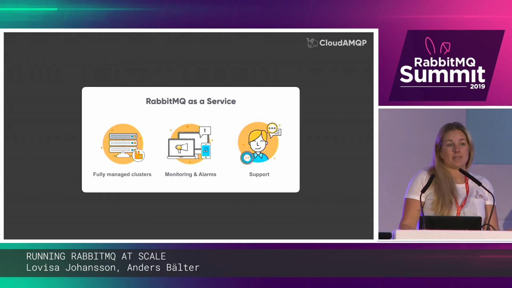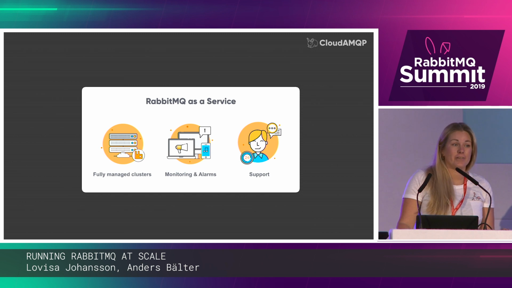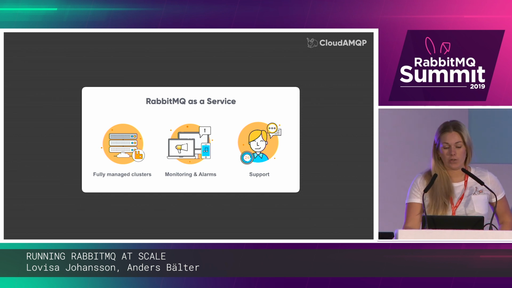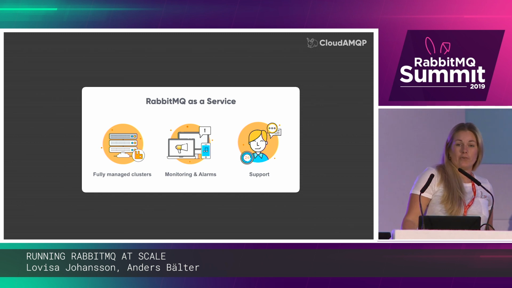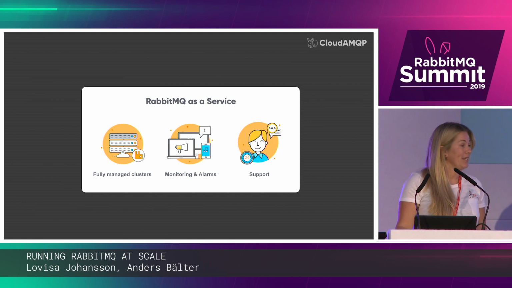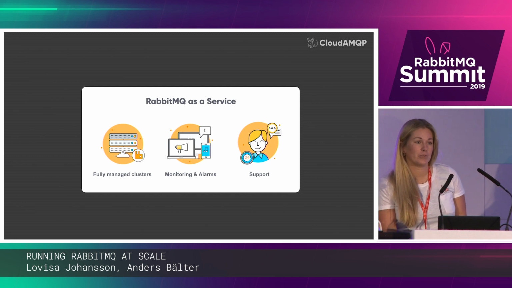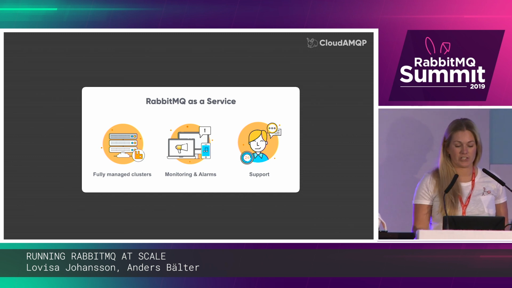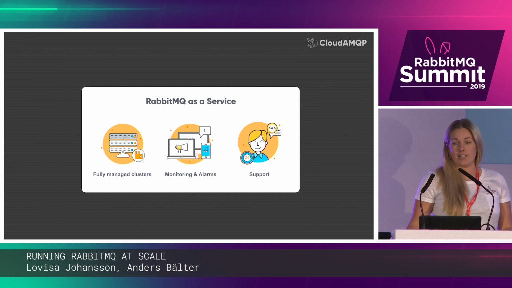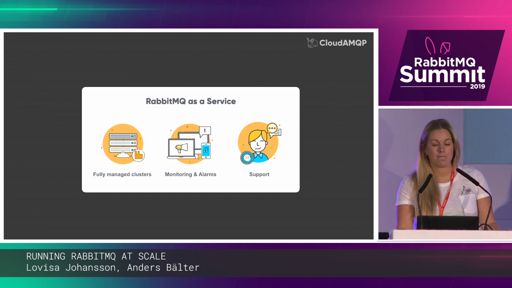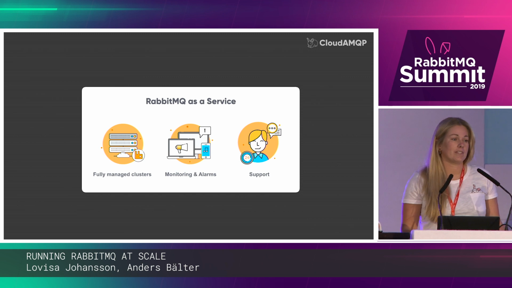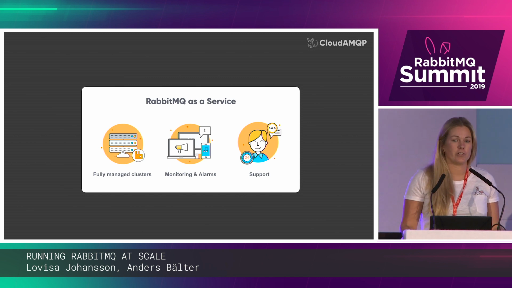CloudAMQP provides RabbitMQ as a service, and internally we're really heavy on RabbitMQ, and a huge number of our events pass through RabbitMQ, and of course we eat our own dog food and therefore use CloudAMQP in our own production. This talk aims to give an overview of the automated process behind CloudAMQP and how RabbitMQ has enabled us to evolve and improve our service over time.